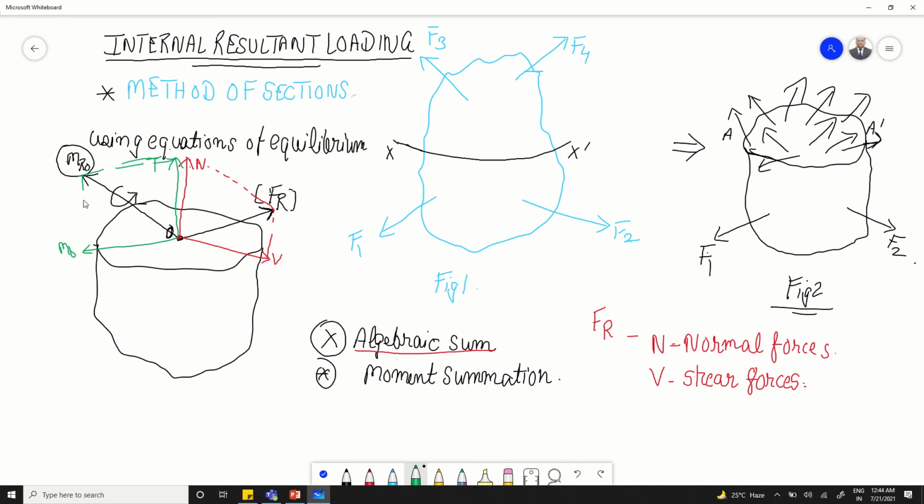This is also an algebraic sum, similar to Fr, so the resultant moment also consists of two components. The component normal to the exposed area, T, is the normal component of moment, and we call this component the torsional moment.